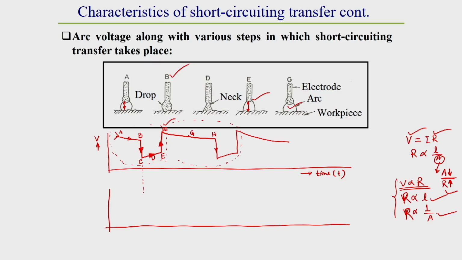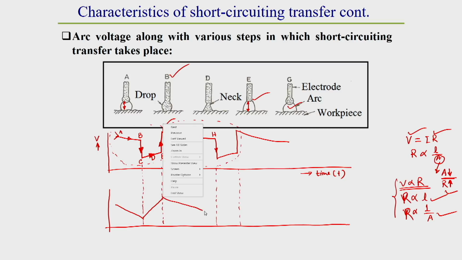One thing you can observe from here easily, how this variation of current is observed in between different points. Here also we can observe this current variation looks like this.